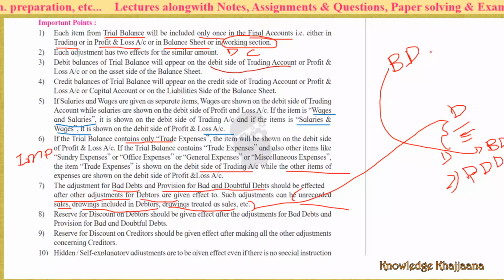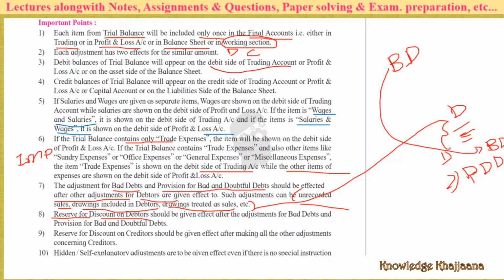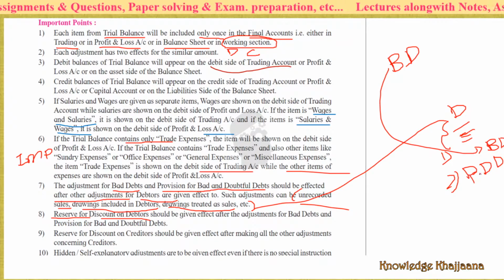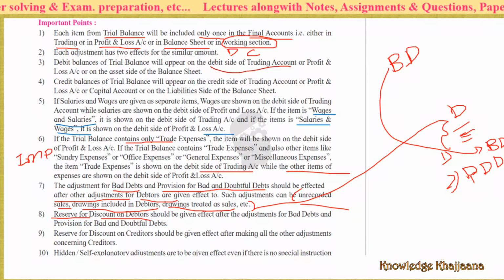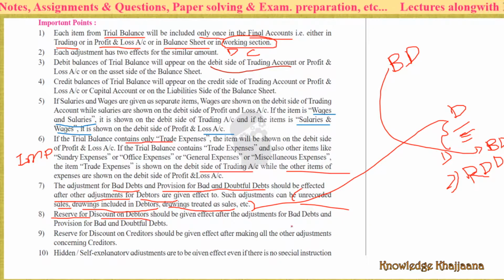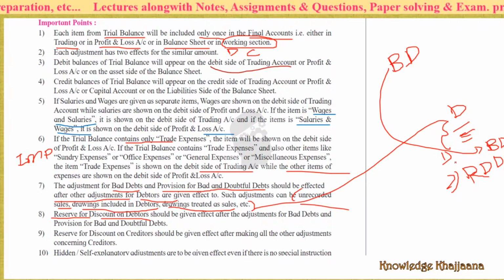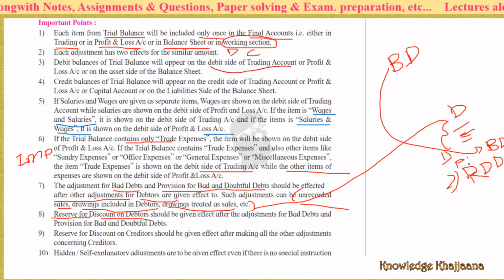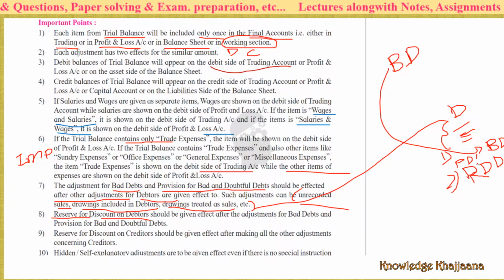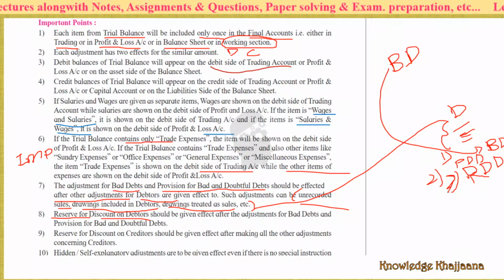Then, reserve for discount on debtors. Reserve for discount on debtors should be given effect after the adjustment for bad debts. After the adjustment of bad debts and provision for bad and doubtful debts, do the adjustment of reserve. Third would be the reserve.